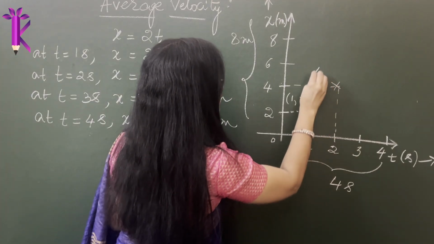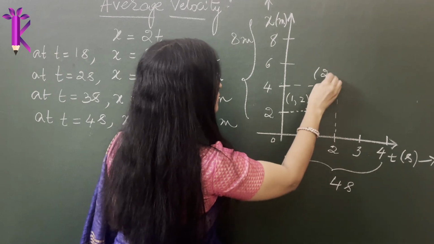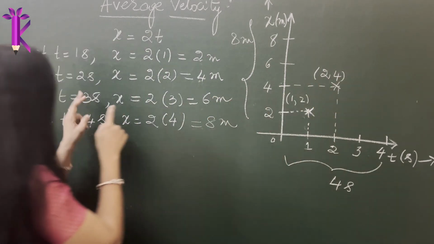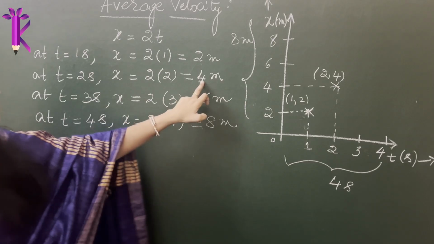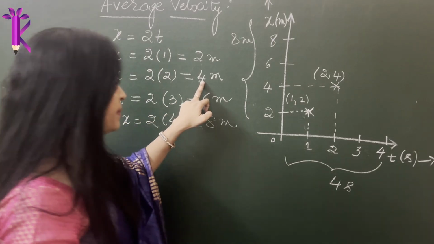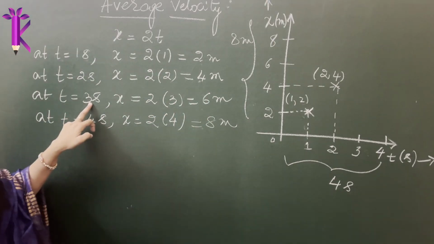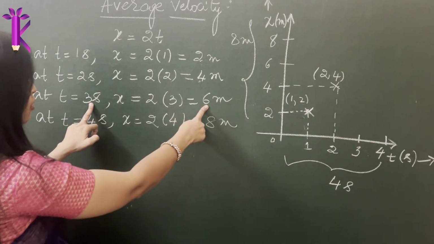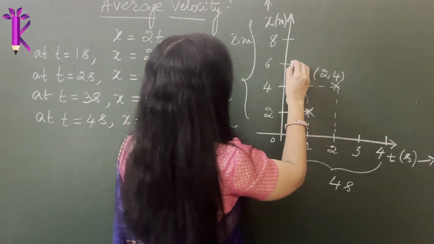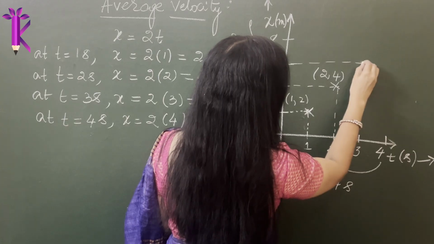So this point will be (2, 4). What is 2? 2 is the time at which it covered a displacement of about 4 meters. Hence, again, at t is equal to 3, it covers a displacement of 6 meters. So we plot this as well.